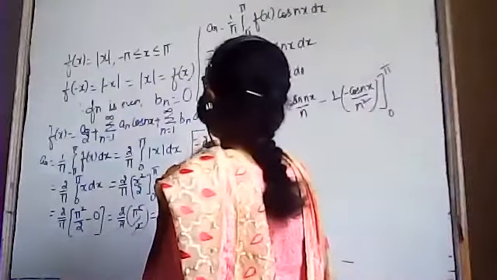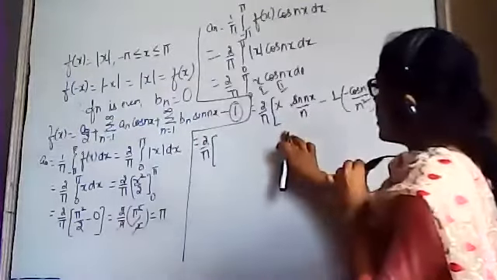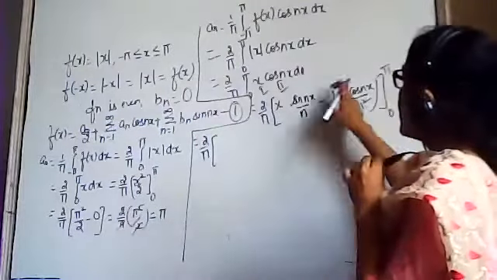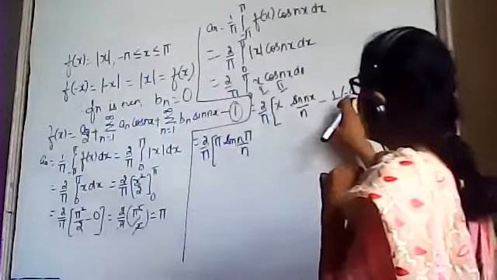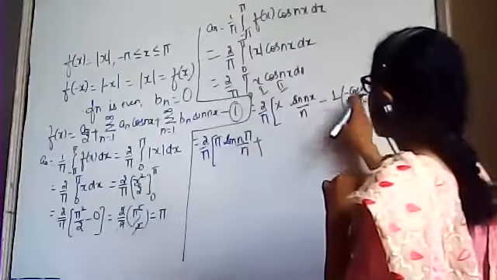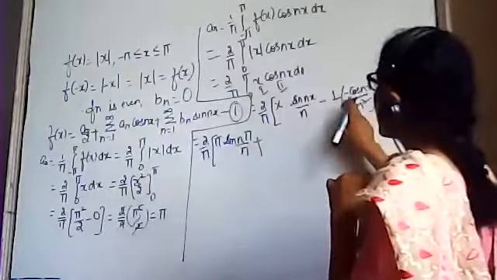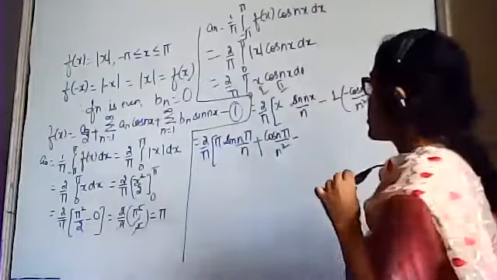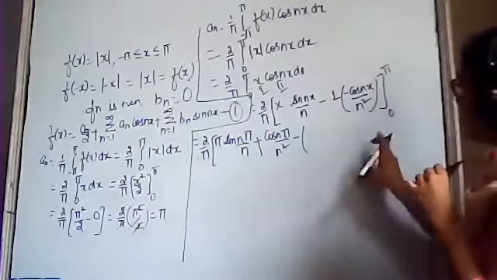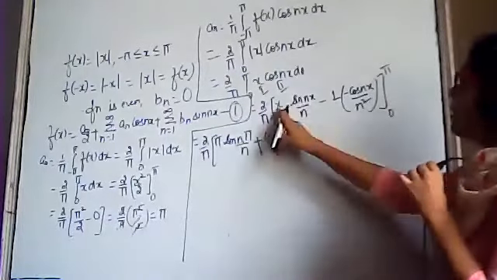This is equal to 2 by pi. Substitute the limits. First of all, the upper limit is pi. This is sin n pi upon n, minus and minus will be plus, cos n pi upon n square, minus. We have to substitute the lower limit again. First of all, in place of x, we substitute 0. This whole term will become 0. Minus and minus is plus. This is cos 0. Cos 0 is 1 and this will become 1 upon n square. Okay? This is equal to 2 by pi.